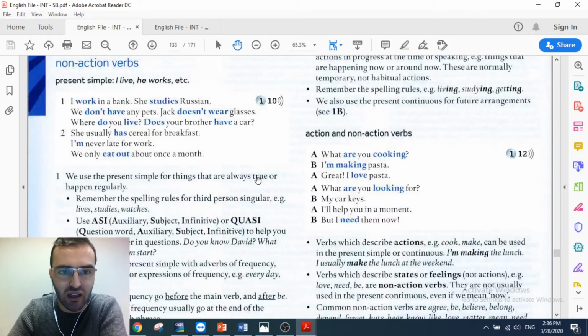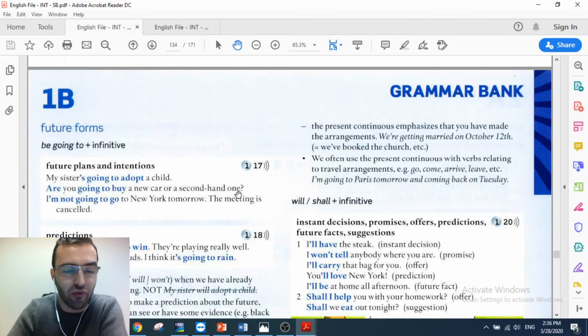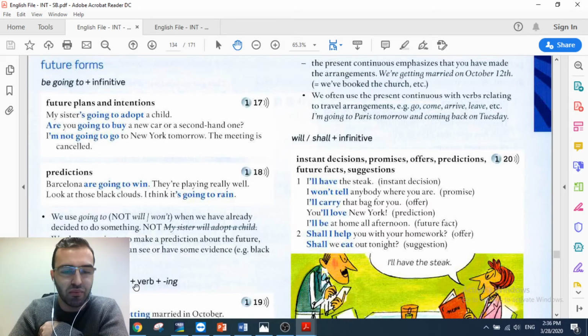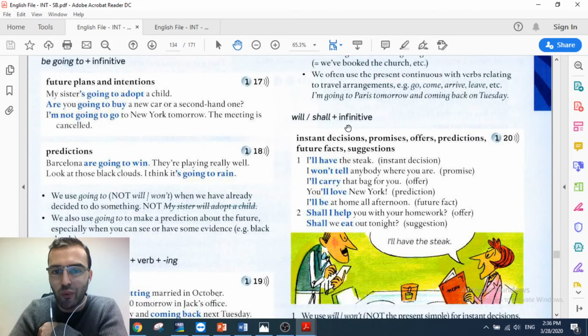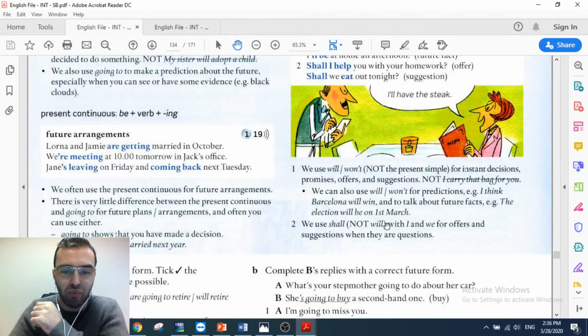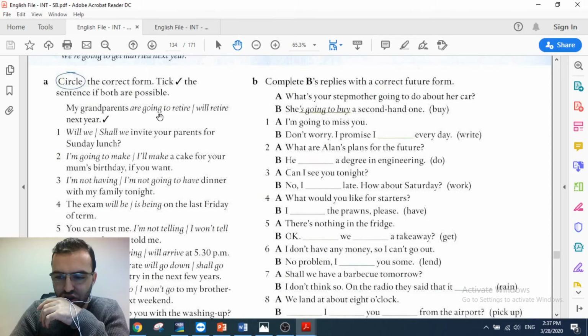So here it is present simple, but here we have future forms, like page 133. And you have here be going to plus infinitive, future plans, intention, prediction, present continuous for future arrangements, and you have will, shall, plus infinitive for instant decision, promises, offer, prediction, future fact, offer, and suggestions. So these are the parts, and you have some more exercises in this part, and I would encourage you to